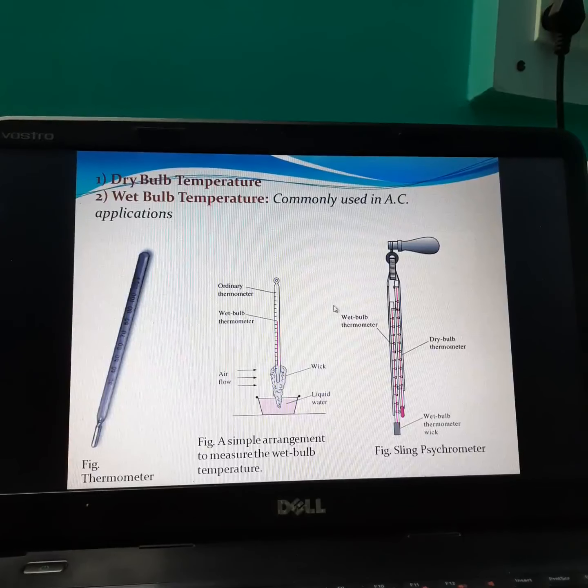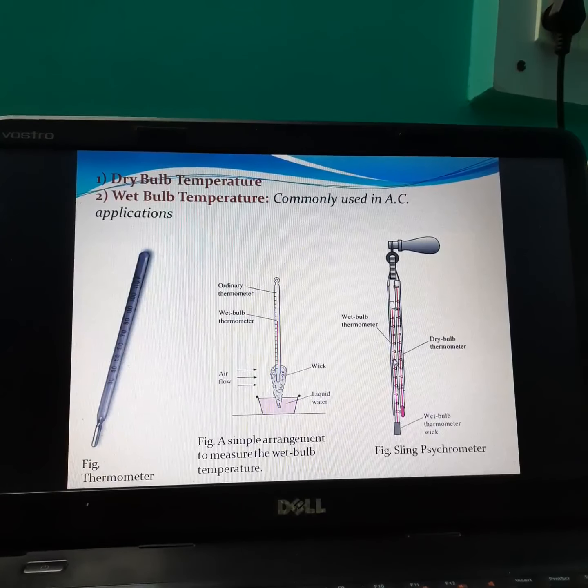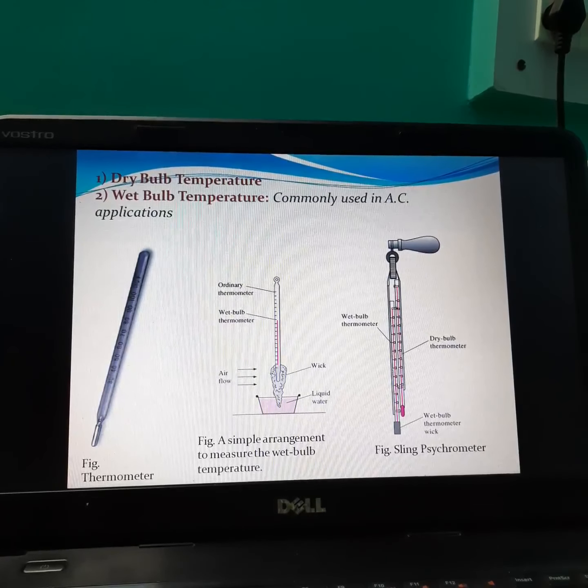This is a diagram of a sling psychometer. Here also there are two thermometers for measuring dry bulb temperature and wet bulb temperature.